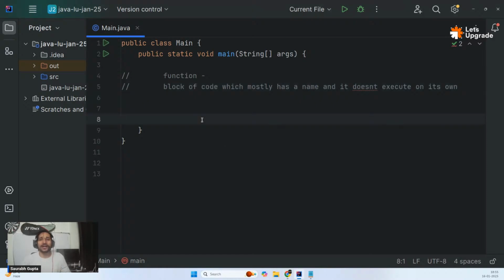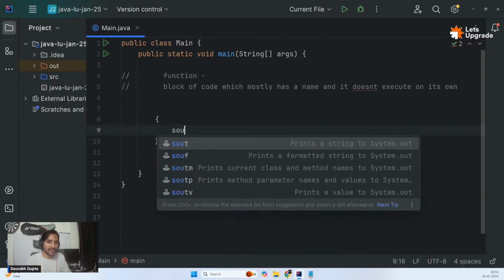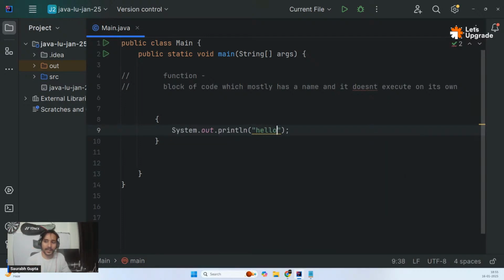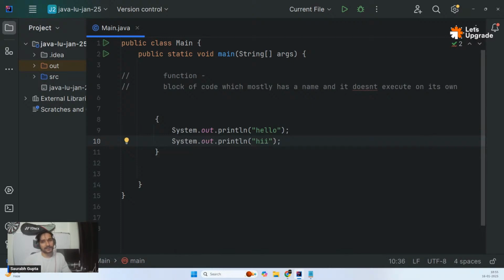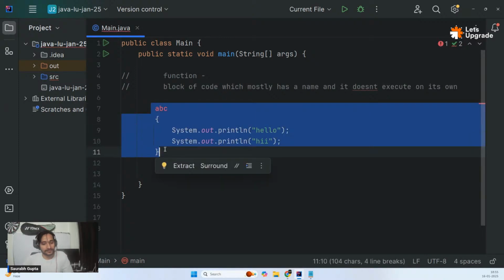So, a block of code which mostly has a name and it doesn't execute on its own. Now, let's try to understand all these statements one by one so it becomes easy for us. What I'm trying to say is, you create a block like this, you write some code like this, hello, hi, something like this, and then you give this block a name like ABC. So this is what you can call a function.